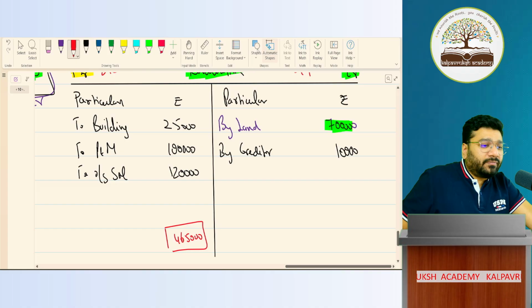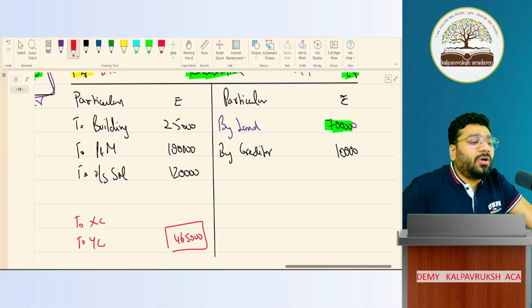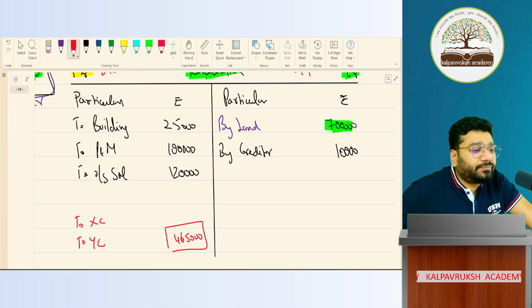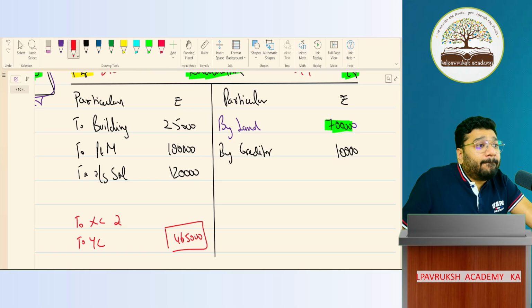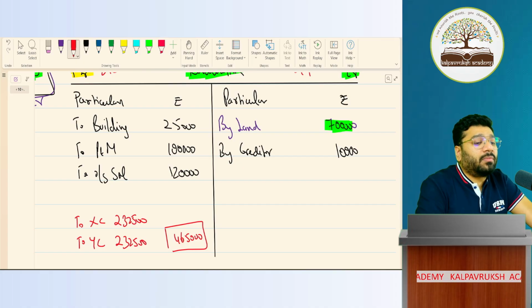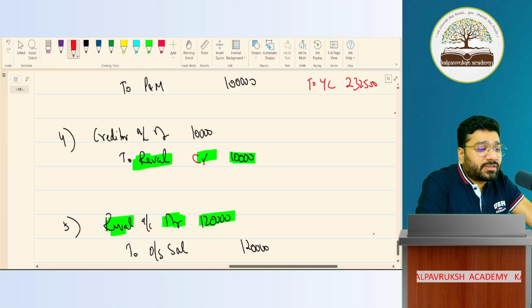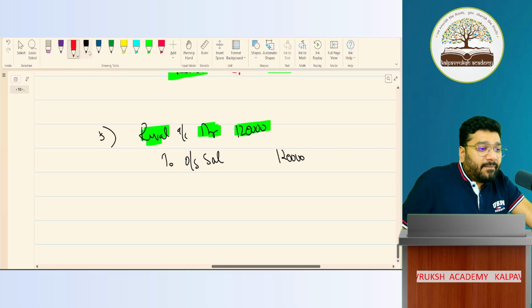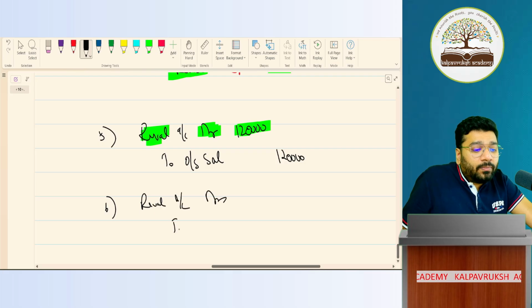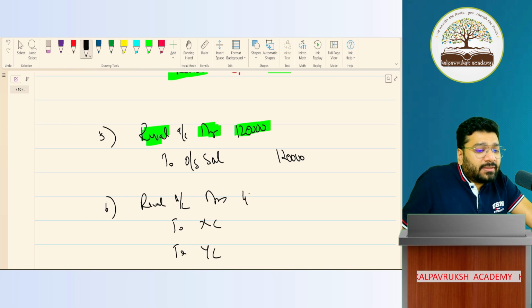Transfer. What is the transfer entry? To excess capital to Y's capital. Yes or no? Tell me the amount. 2,32,500. What is the journal entry for this? Very good. Reval account debit to excess capital to Y's capital, 4,65,000.